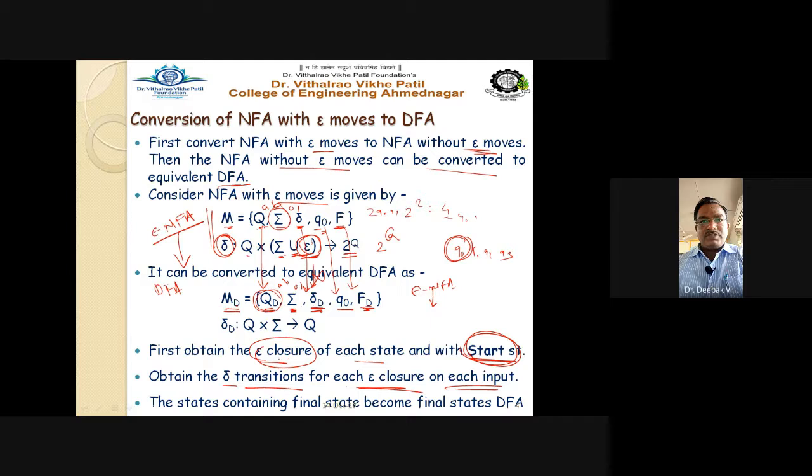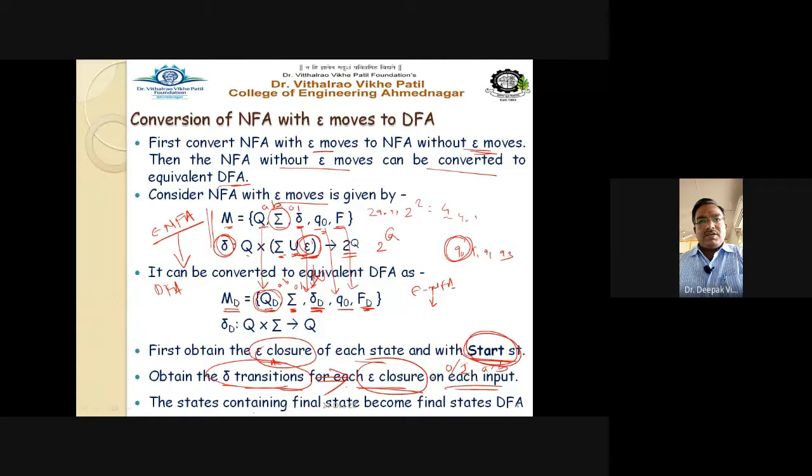Now, in the first step, you have calculated the E closure for all the states. What you have to do here is find out the delta transitions for each E closure. Remember this point. You have to find out the delta transitions for each E closure on each input, where each input means either it is 0, 1, or it can be A, B. You have to find the delta transition for E closure of Q0, E closure of Q1, E closure of Q2, E closure of Q3, and so on. However many states there are, you first find their E closure, and then find their delta transitions on each input symbol, on 0 as well as on 1, or on A or B.